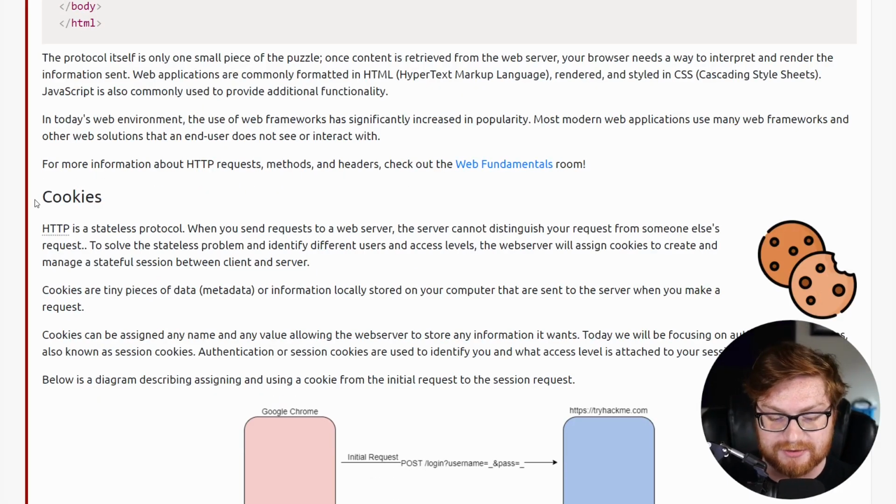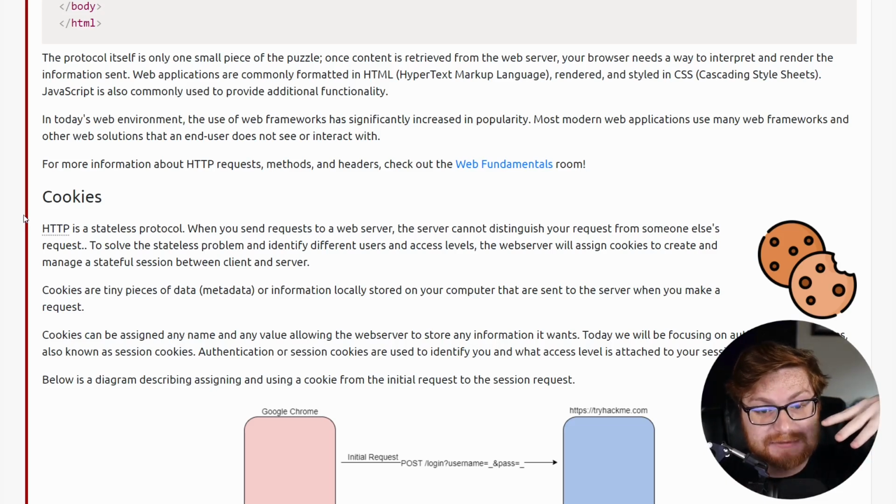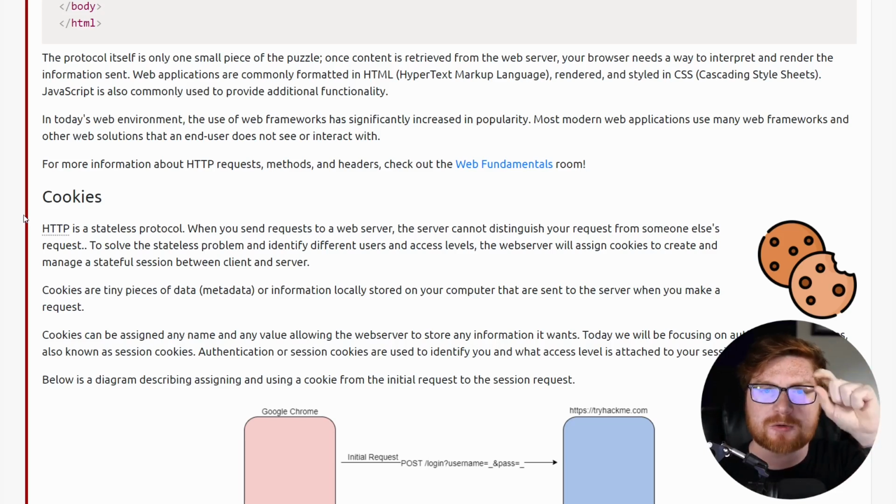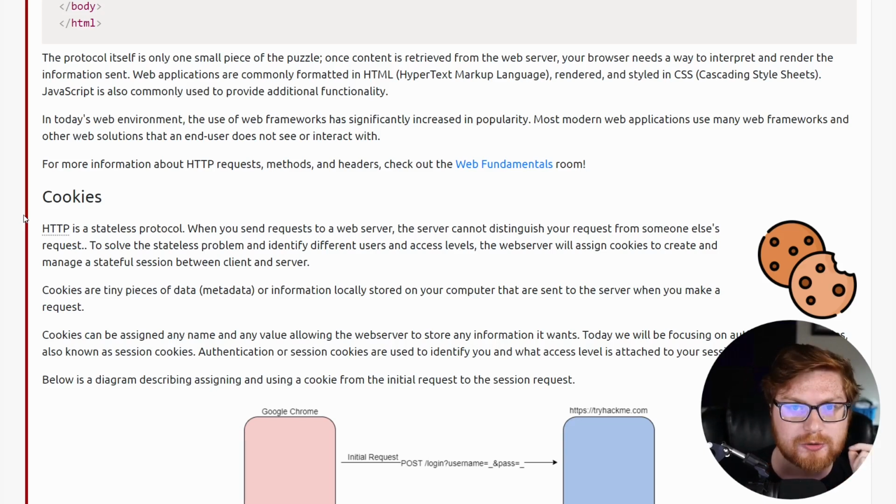Now let's talk about something fun and something cool. Cookies here. Cookies are how authentication really works. It's the bare bones. It is the vessel. It is literally the core and raw structure of how you can log in and the website knows that you're actually logged in and you are who you say you are.